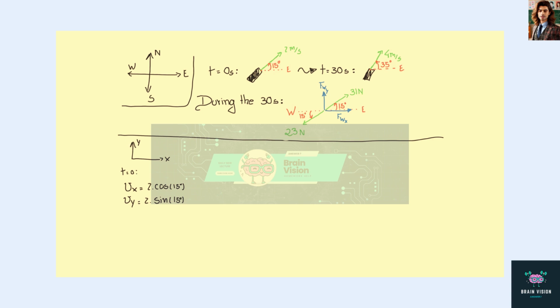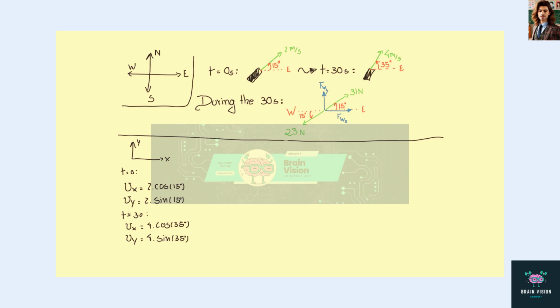Now, at t equals 30, the x component of the velocity is equal to 4 times the cosine of 35 degrees. The y component is equal to 4 times the sine of 35 degrees.